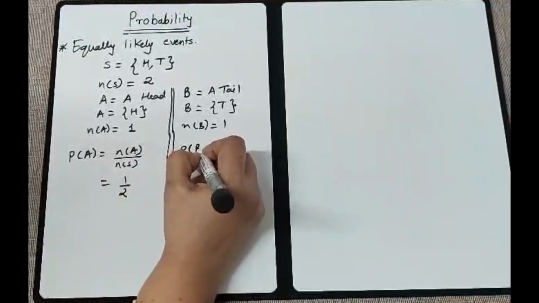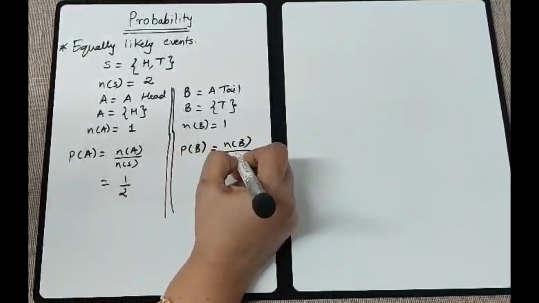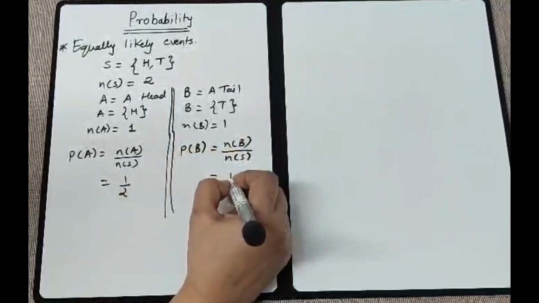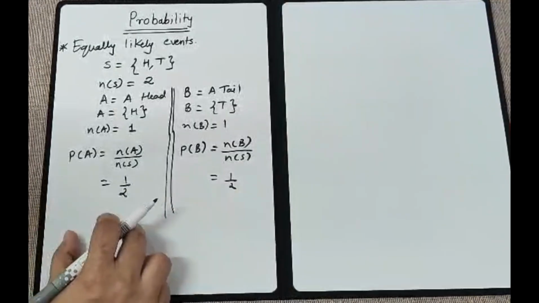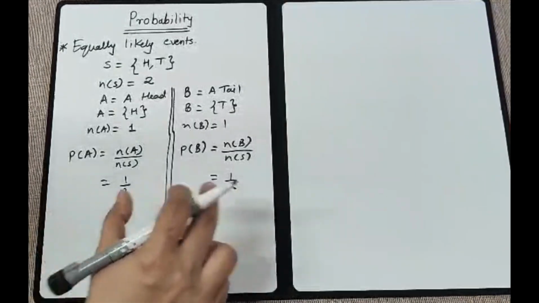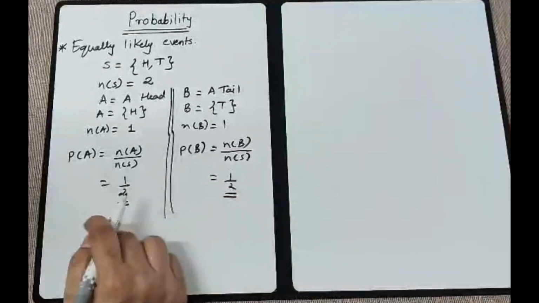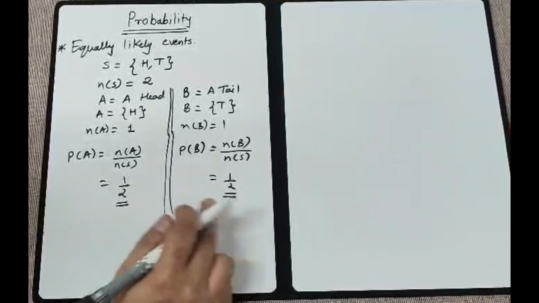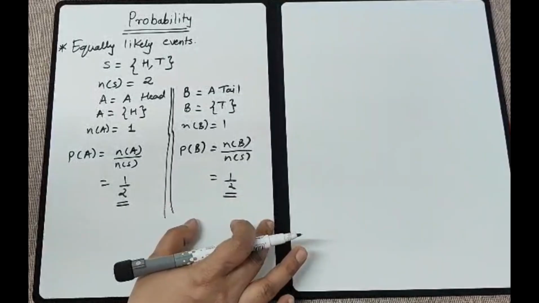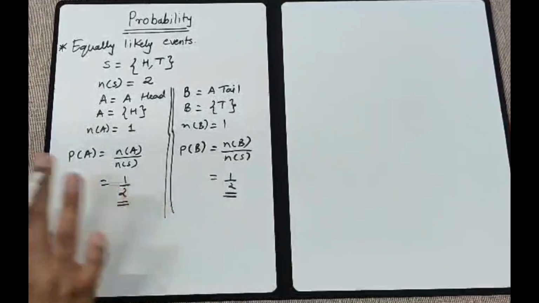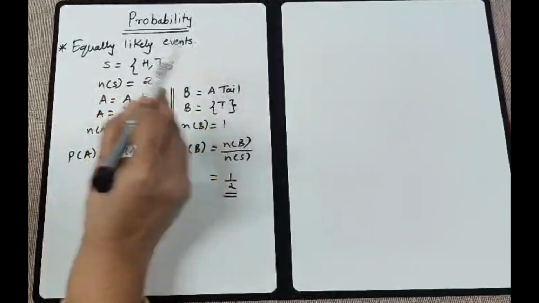If I find the probability of event B, it will be n of B upon n of S. That will also be half. Now can you see this? These two events of a single experiment are equally likely. The probability of both became the same. For this reason we call it an equally likely event. Understood? After one event happens, if it makes no difference to the other, then this type of event is called an equally likely event.